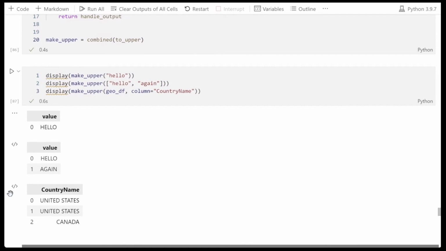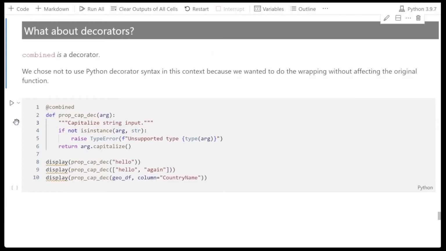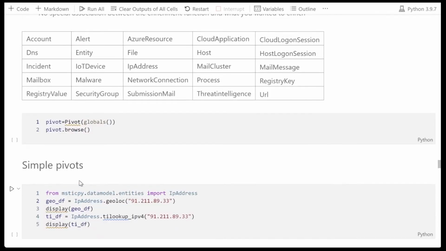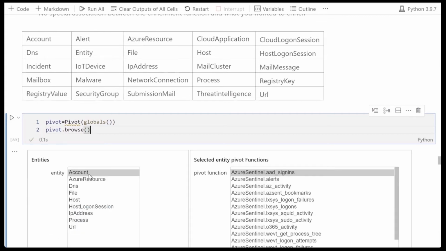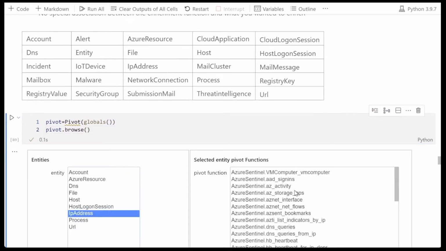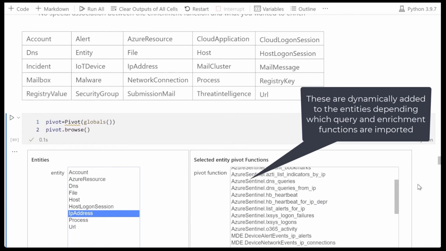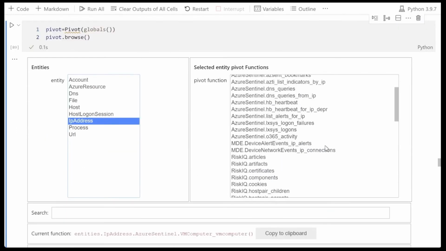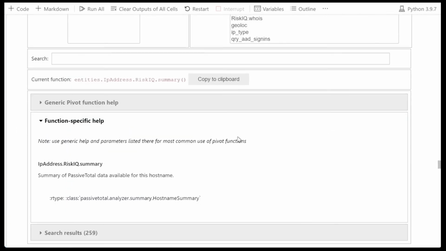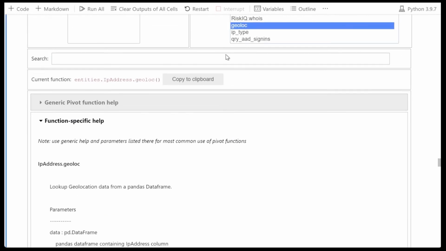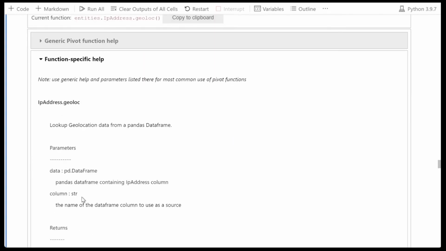So some of you might be thinking this looks a lot like a decorator. And in fact, this is a decorator, but it's used in a dynamic way rather than a static way. Let's have a look at how this works in MSTICPy. So we load our pivots, and we can see for each entity type, we have a whole bunch of context or enrichment functions. We've preserved the original function docstring. So the original wrapped function, that's the docstring that's exposed in our wrapped function.